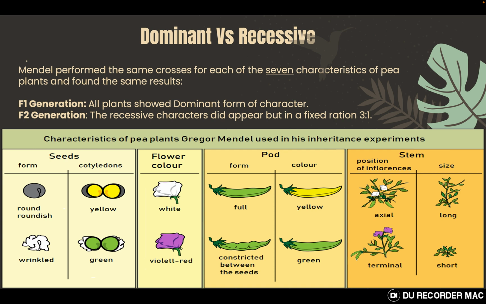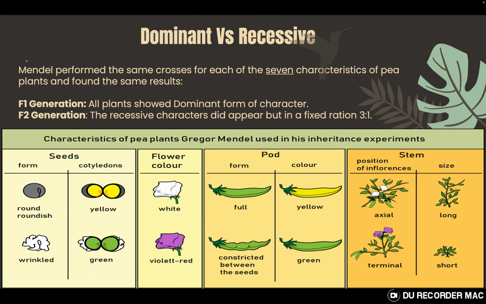Just to convince people, he did not do this experiment only for the height of the plant; he used all these characters, and in all of them he figured out that one form was dominant and the other form was recessive.